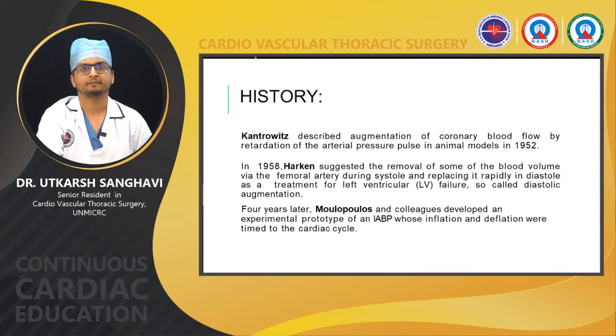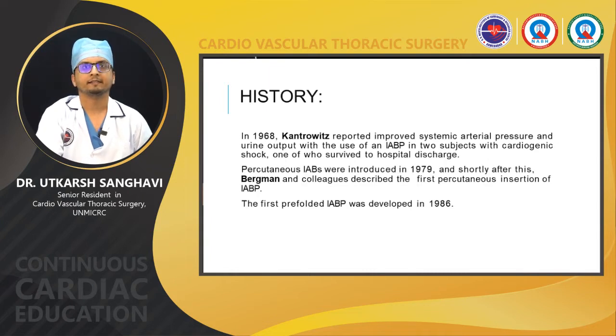In 1968, again Kantrowitz reported improved systemic arterial pressure and urine output with the use of IABP in 2 subjects with cardiogenic shock. Out of these, only one survived and went home out of the hospital. In 1979, percutaneous IABPs were introduced, and shortly after this, Bergman and his colleagues described the first percutaneous insertion of IABP. The first pre-folded IABP was developed in 1986.